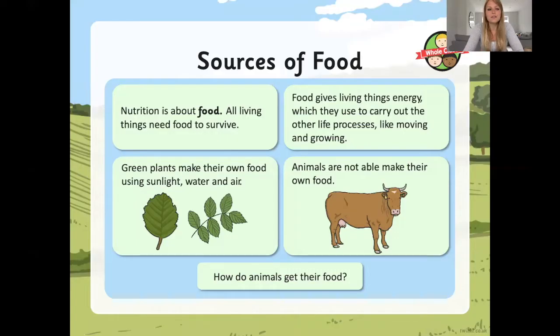Today we're going to be learning all about food chains. Do you know what a food chain is? Let's find out. Sources of food.